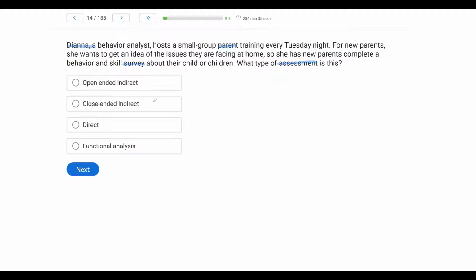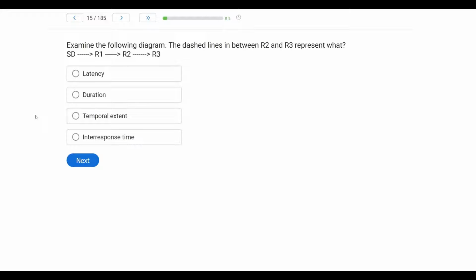With the closed-ended, it's much more controlled, like a survey. There are specific questions and specific ways of asking these questions and answering them. So this assessment is much, much more closed-ended than it is open-ended. So what type of assessment is this? Well, it's going to be a closed-ended indirect.